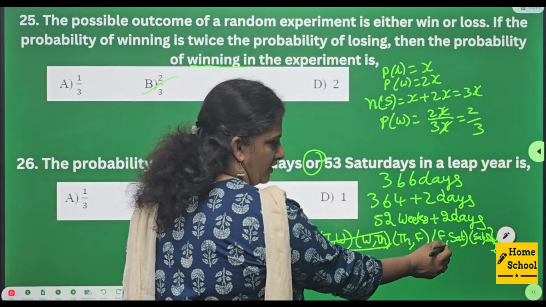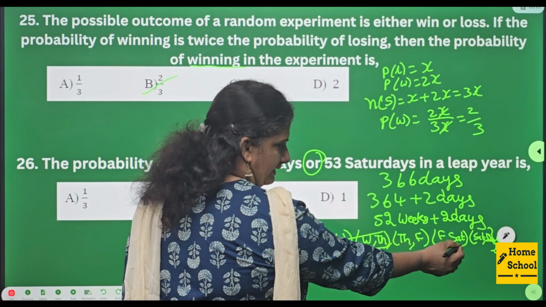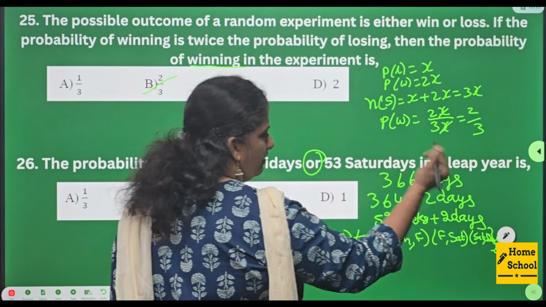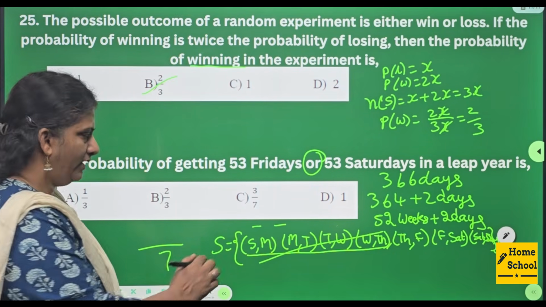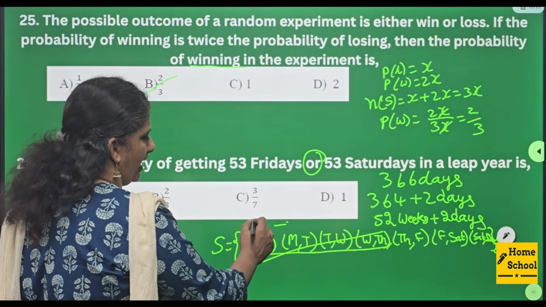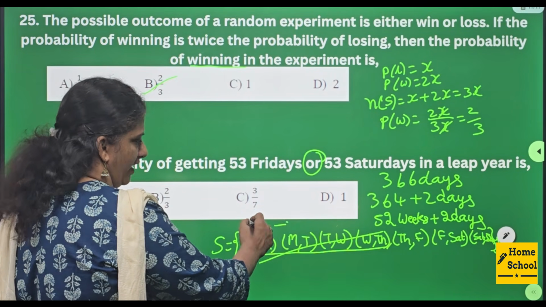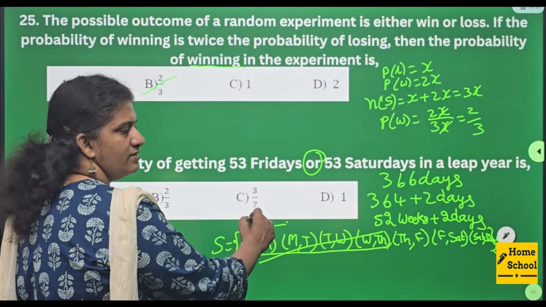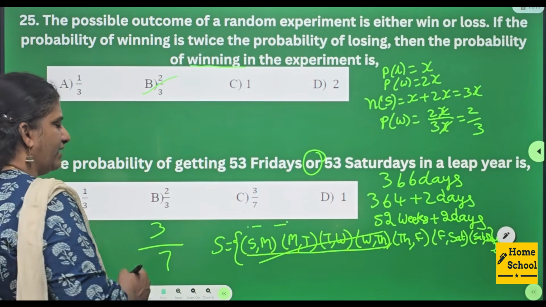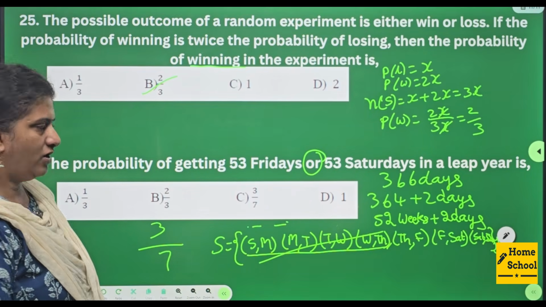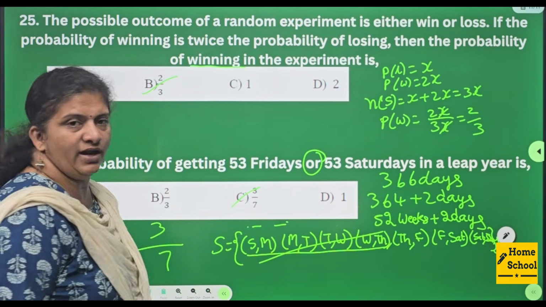Here Friday, Saturday gives 53 Fridays and 53 Saturdays, and the last one, Saturday, Sunday, gives 53 Saturdays. So your event is either Thursday, Friday or Friday, Saturday or Saturday, Sunday. So your answer is 3 by 7. Option C is your answer.